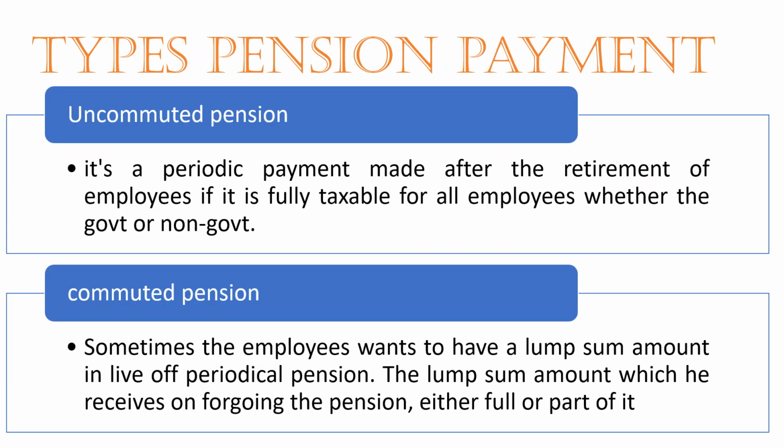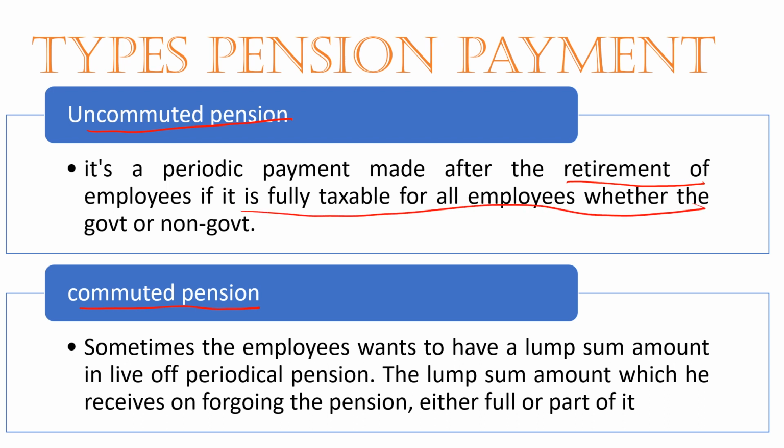Then, the types of pension we receive. There are different kinds of pension here. One is uncommuted pension and the other is commuted pension. Uncommuted pension is a periodic payment made to the employee after retirement.